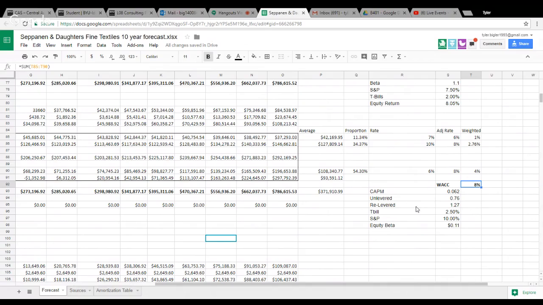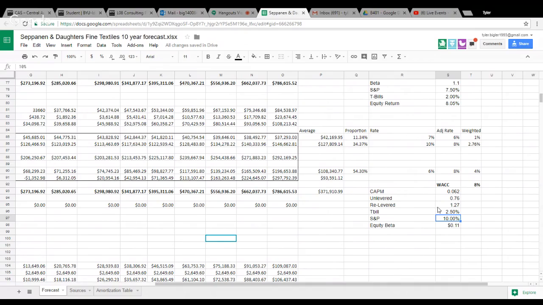But let me just talk a little bit about our unlevered, relevered, T-bill, S&P, and equity beta. Our T-bill, we kind of just looked online and we were able to get an average of 2.5% based on just kind of the market average right now. And then the S&P 500 is having returns around 10% right now over a 10-year basis.